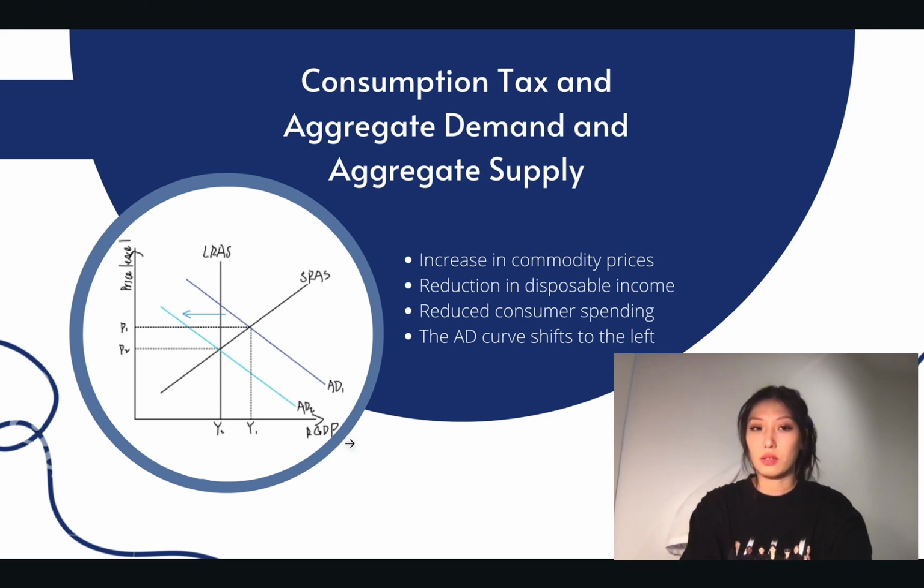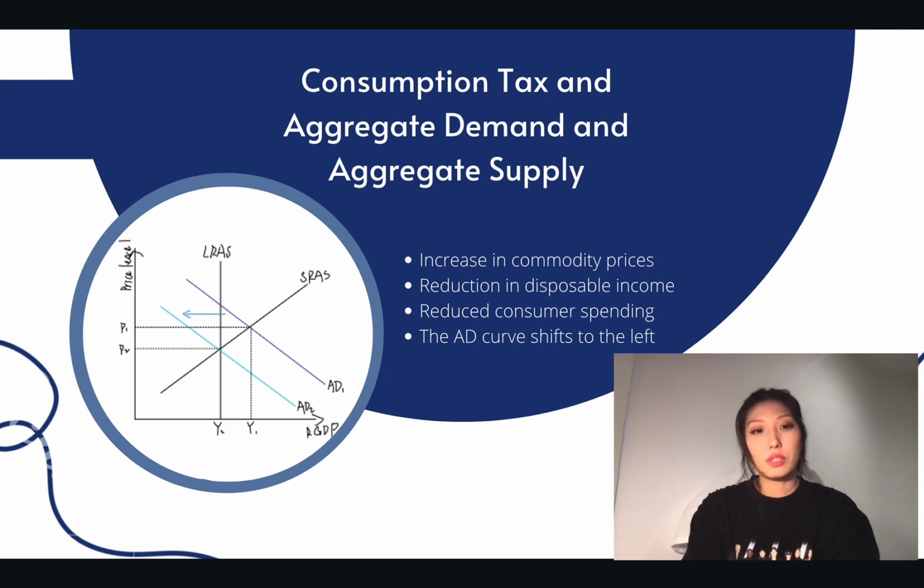Consumption taxes also affect the aggregate supply. Although their impact is generally smaller than their impact on aggregate demand, a consumption tax may be affected by supply-side factors such as labor force participation and saving rates, but this effect tends to be less direct than the direct effect on aggregate demand.